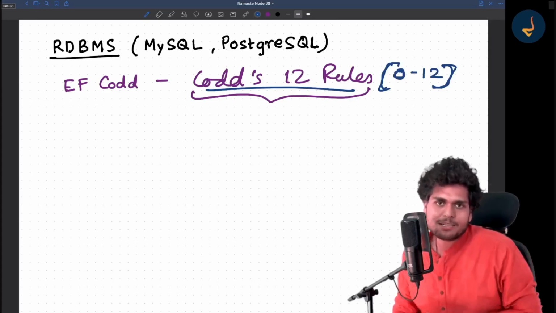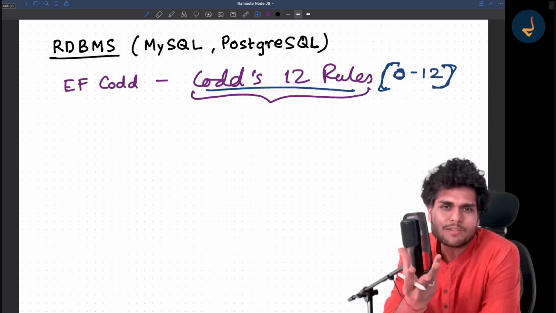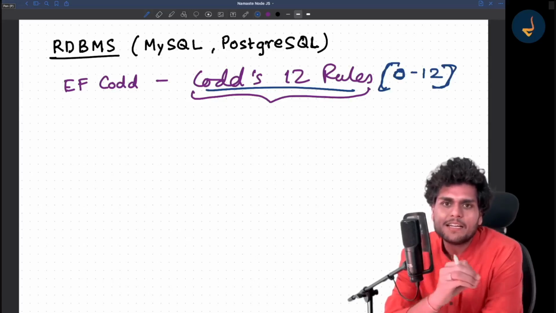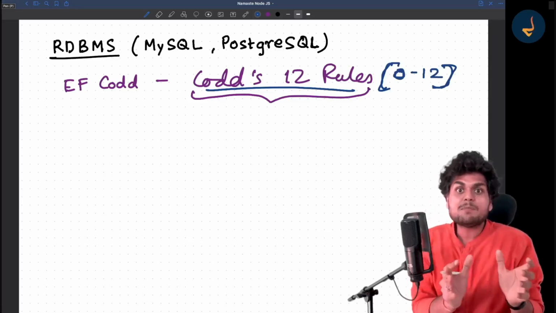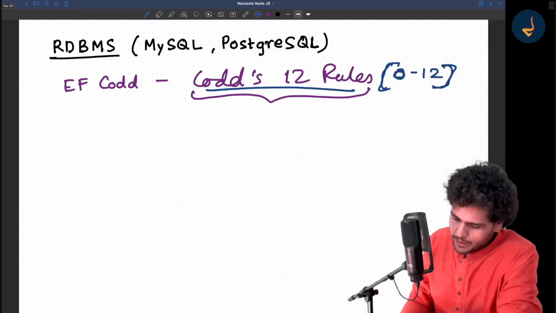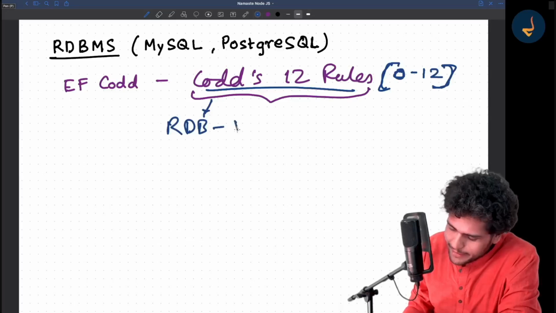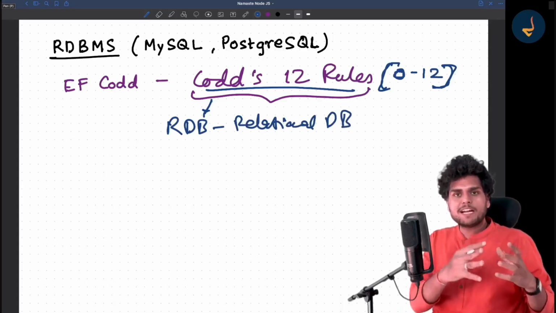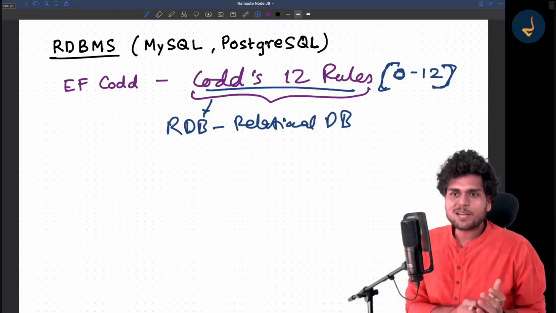Now, what are these 12 rules? I'm not going to cover all these 12 rules because it's of no use for you. But basically, he designed these rules to tell that if your database follows these 12 rules, it becomes a relational database. Okay. So these 12 rules were applicable to RDB, relational database.